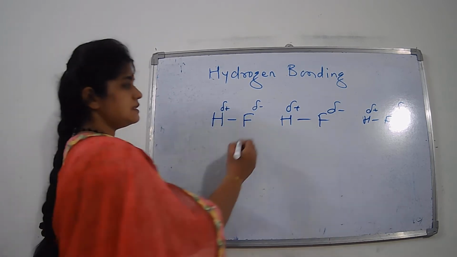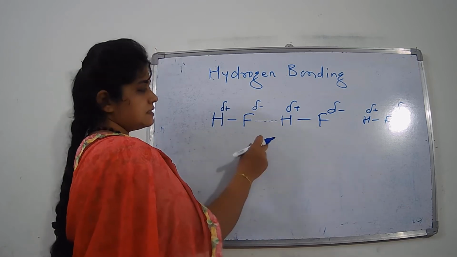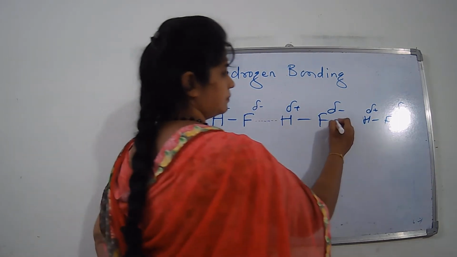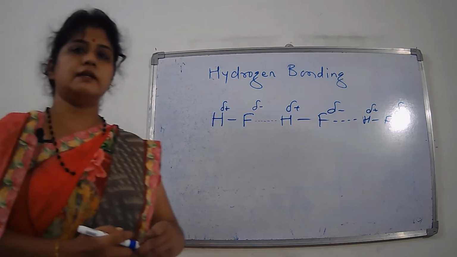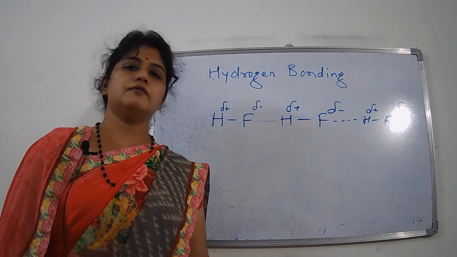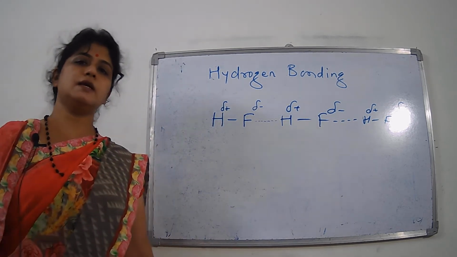This attraction we show like this. This is a weak electrostatic attraction which is called a hydrogen bond. So what is a hydrogen bond? A hydrogen bond is a weak electrostatic attraction between the hydrogen atom of one molecule and the electronegative atom of another or the same molecule.